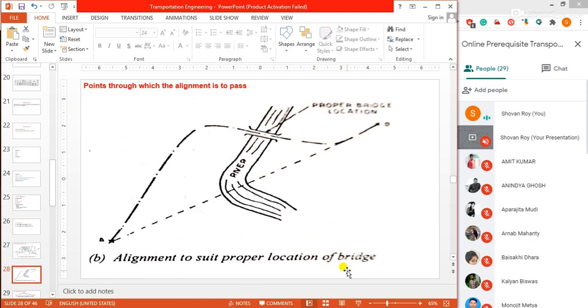While aligning a road between two stations, it may often be desirable to connect some of the important intermediate towns, villages, or other places. Again, I am repeating, while aligning a road between two stations, it may often be desirable to connect some of the important intermediate towns, villages, or other places.